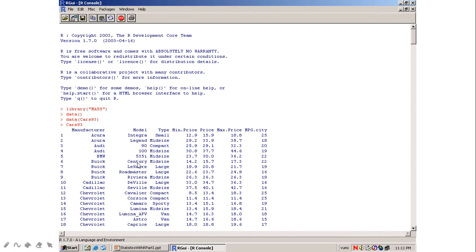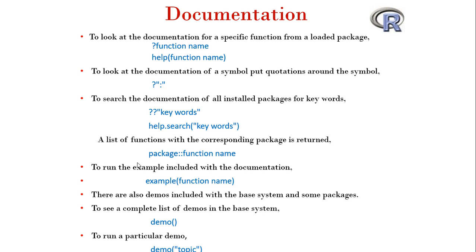To look at the documentation for a specific function from a loaded package, write down question mark and the function name, or you can write help, and in brackets you can write the function name. To look at the documentation of a symbol, put quotations around the symbol like this, question mark, and then the symbol which you are looking for inside the codes.